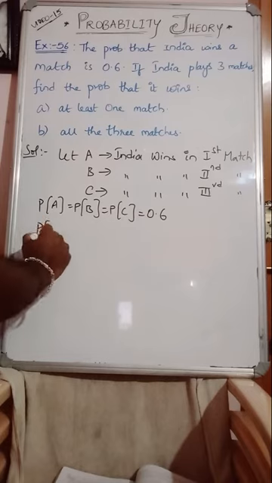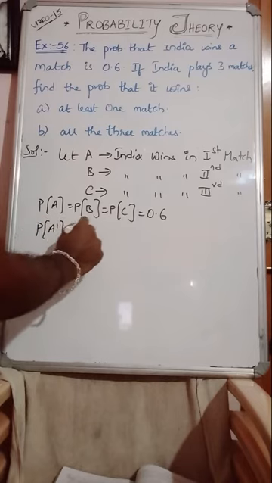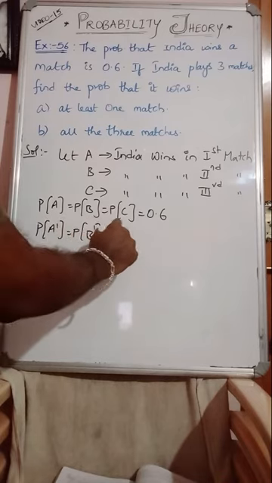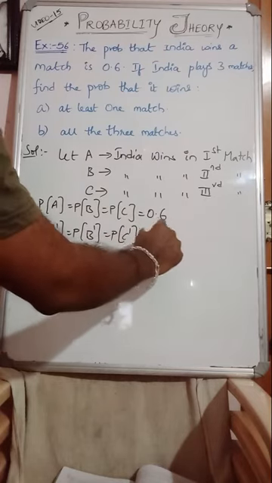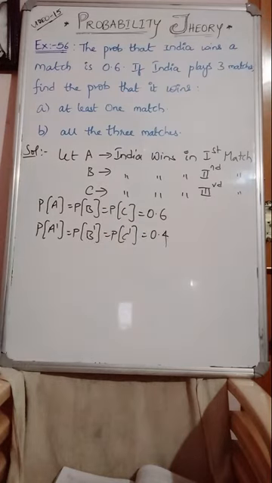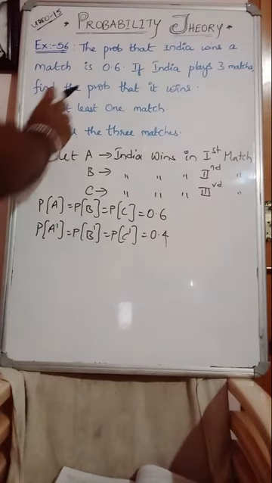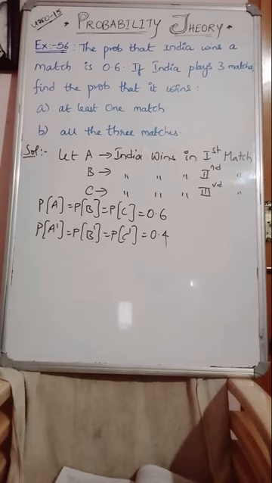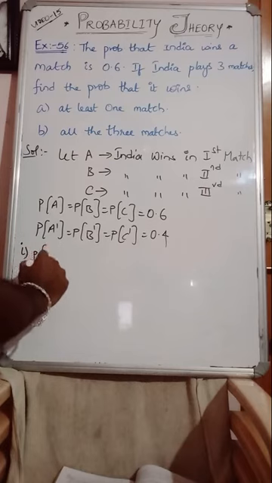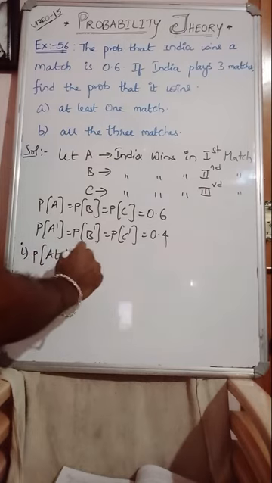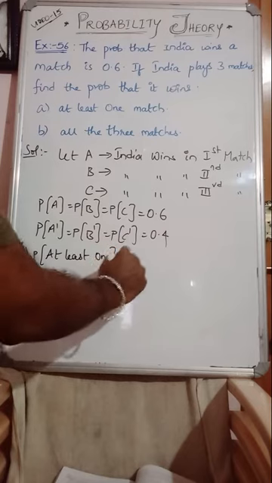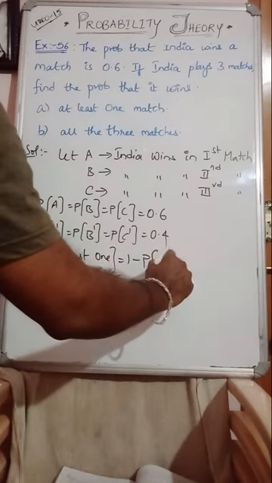Then what about the contradiction? P of A dash not winning, B dash, 0.4. Clear, guys? Contradiction I have written. India not winning the match, probability 0.4. All the 3 matches. Question number 1, what is asked? At least one match. At least one means probability of at least one. 1 minus probability of none can be taken or not.